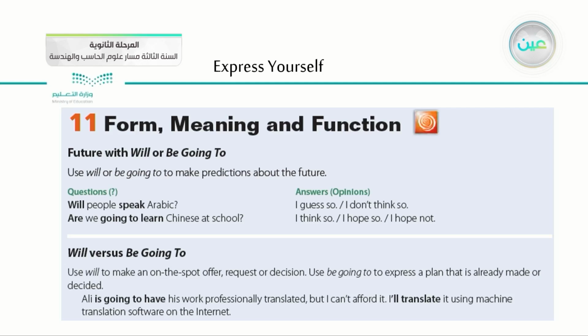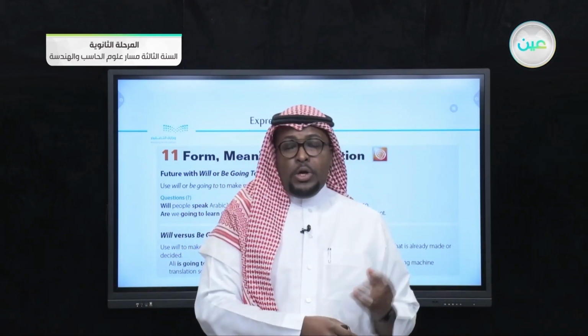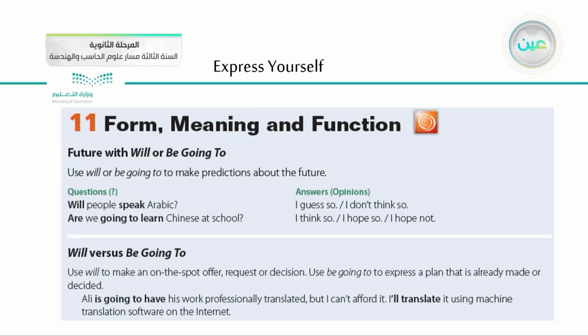As you see here, we use the verb will, and of course it's the most important verb in this tense, which is future. Here we use it as a question. We begin with the verb will, and then we have the verb speak. So, will people speak Arabic? As you see here, we have a main verb, and it's in its base form. So this is very important to know: when we use the future tense, which is will or going to, we have to keep the verb in its base form. So this is very important.